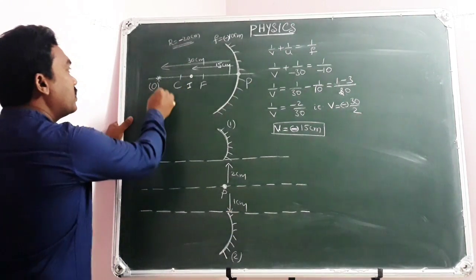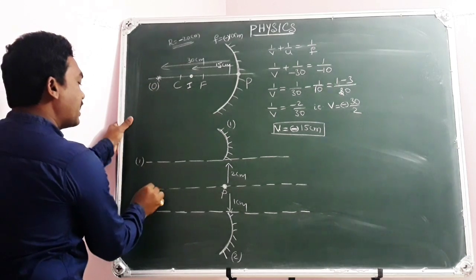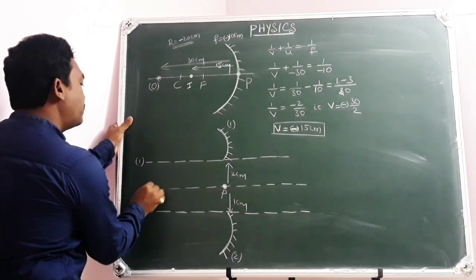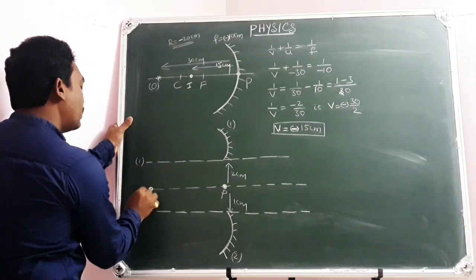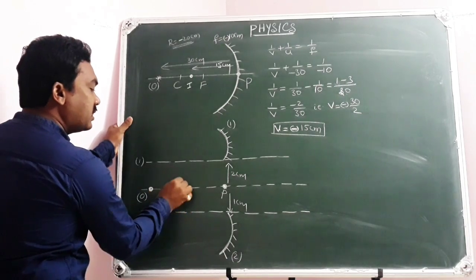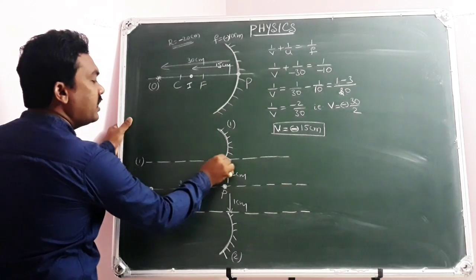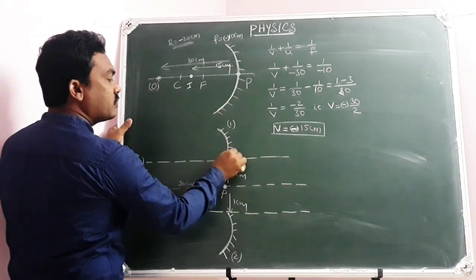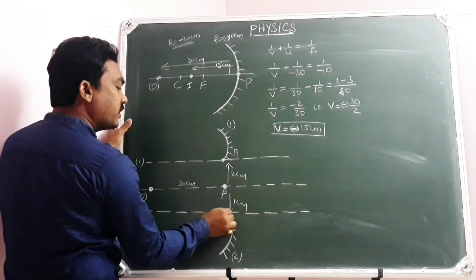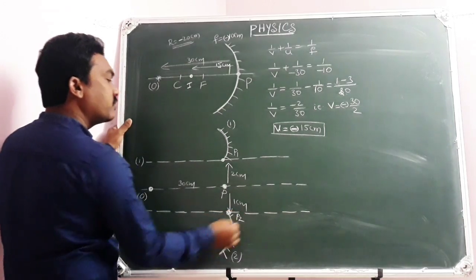Suppose your object is kept the same. Here the object remains the same, 30 centimeters away. But this will be the pole for the first one, and this will be the pole of the second one, of course.